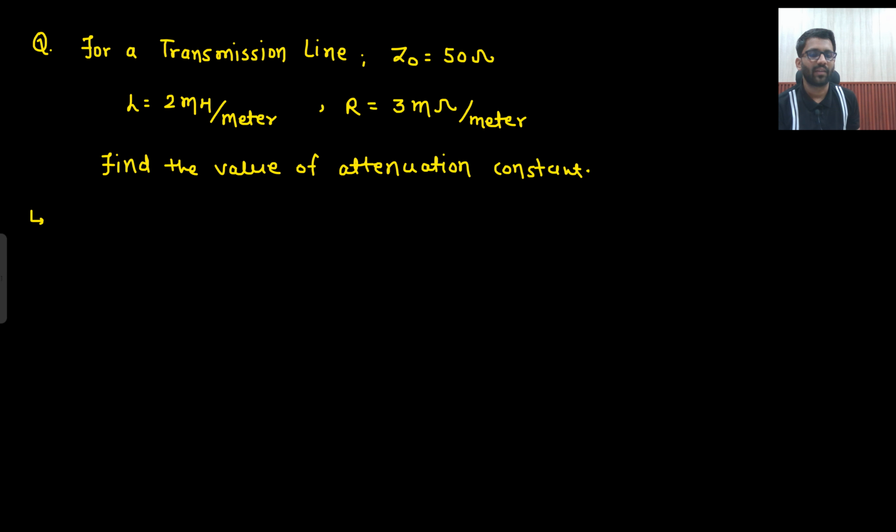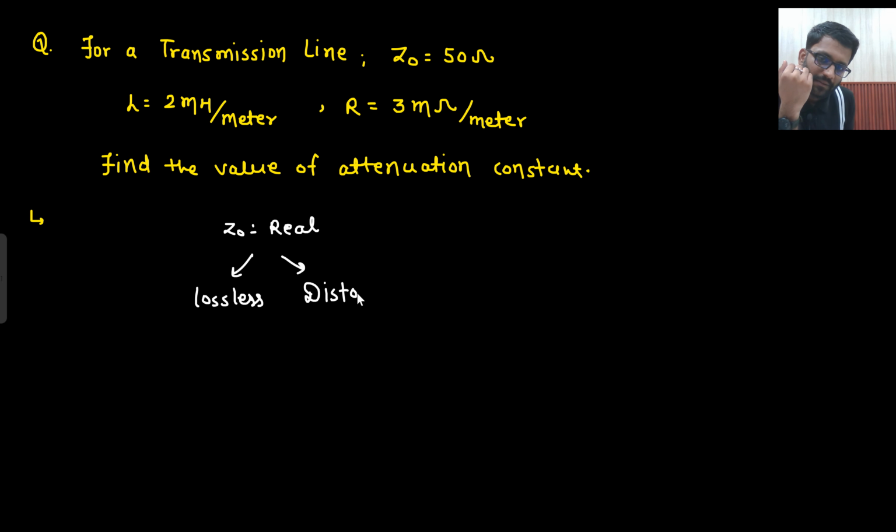So now we will solve the problems. It was a very easy, very straightforward lecture, right? For a transmission line, Z naught is mentioned, L is mentioned, R is mentioned. You need to find the value of the attenuation constant. So which kind of line is that? Z naught is real. Just as you see Z naught is real, two chances: lossless or distortionless. But here you got to know that R is not equal to 0. That means it is distortionless, not lossless.